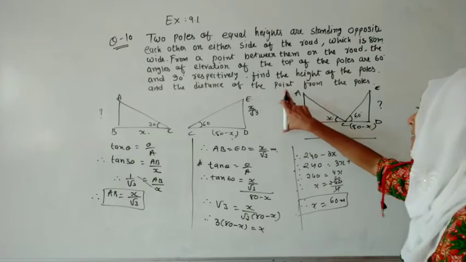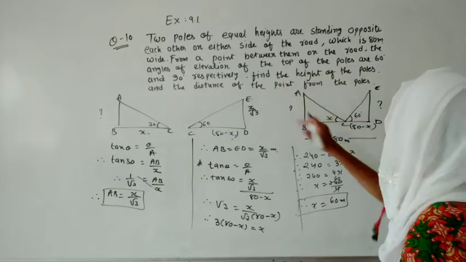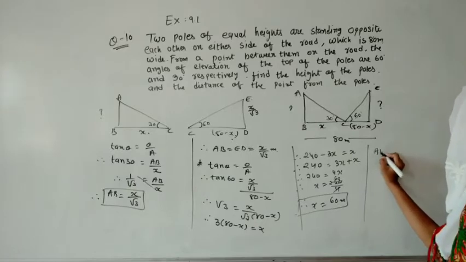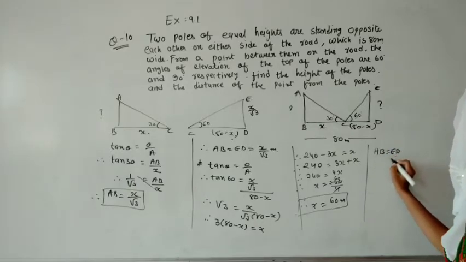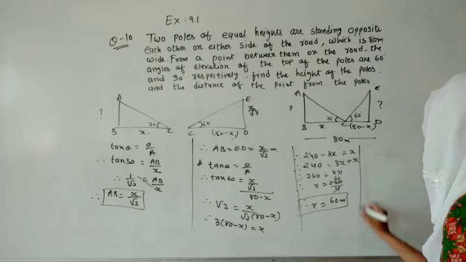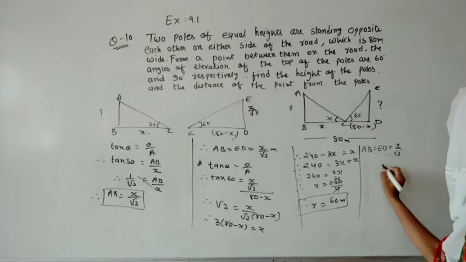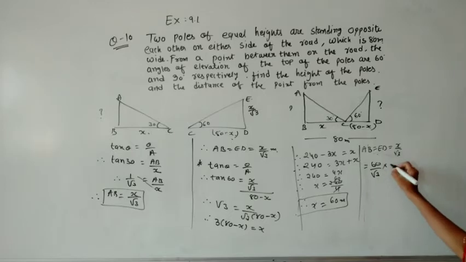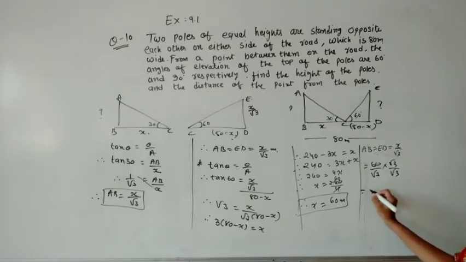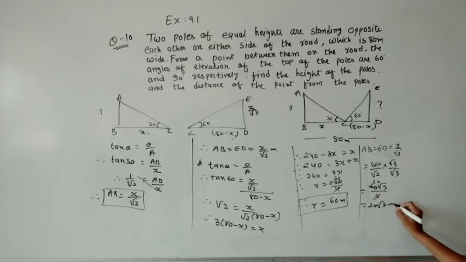But the main thing is that we have to find the height of the pole, that is AB. So let us substitute the value over there. So AB is equal to ED, and they both are equal to x upon under root 3. So that will become 60 upon under root 3. Now we have to do rationalization. So let us rationalize it. So it will become 60 under root 3 by 3. Let us reduce it more. So it will become 20 under root 3 meter. And if you want to substitute the value of under root 3, that is 1.73, you can substitute.